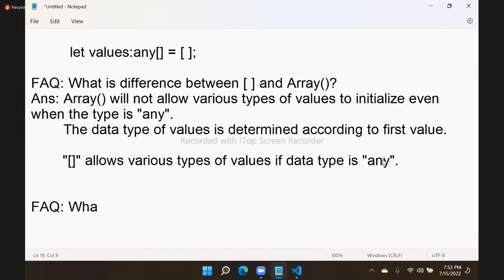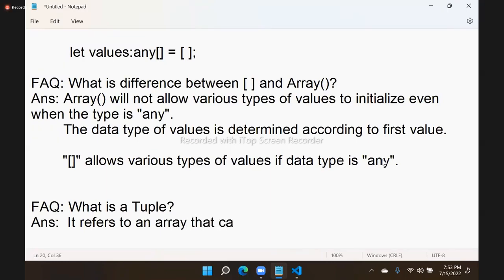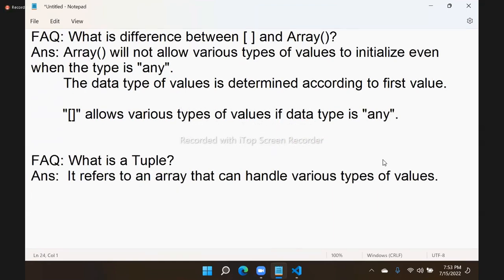Another question is, what is a tuple? In TypeScript based interviews, this is very common. So tuple is nothing but it refers to an array that can handle various types of values. That means if an array is handling various types of values, then it is referred to as a tuple.